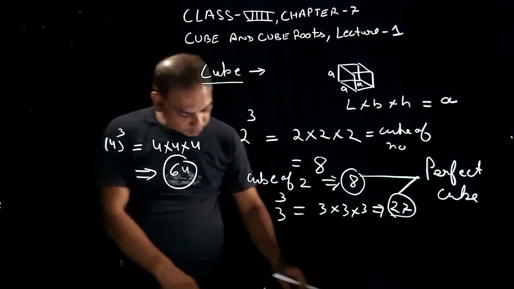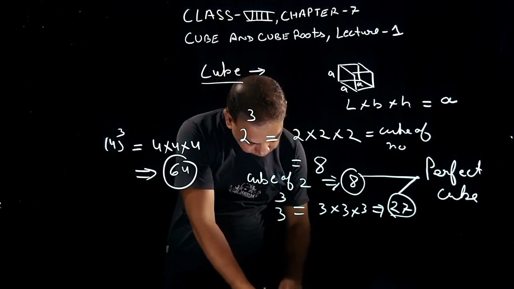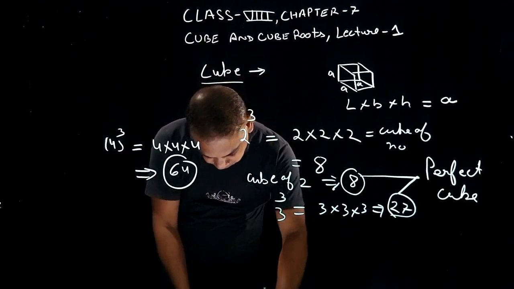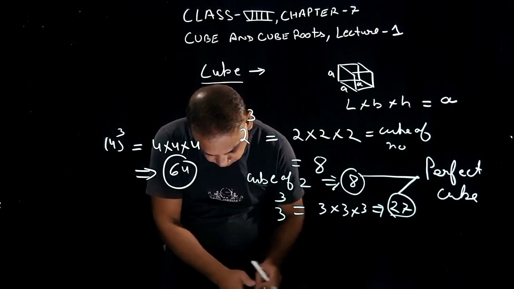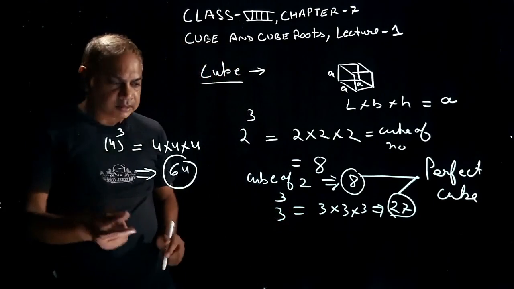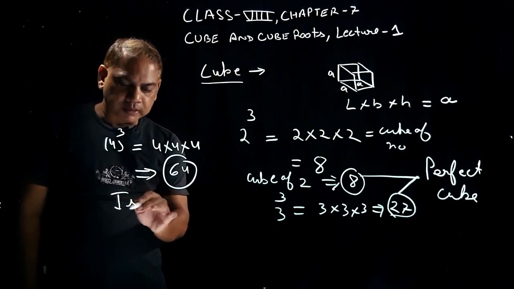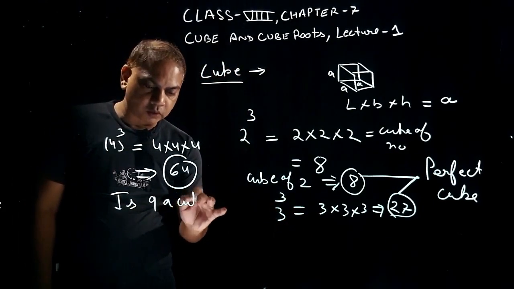Okay? Now students, if I ask you, is 9 a cube? Is 9 a cube of any number?